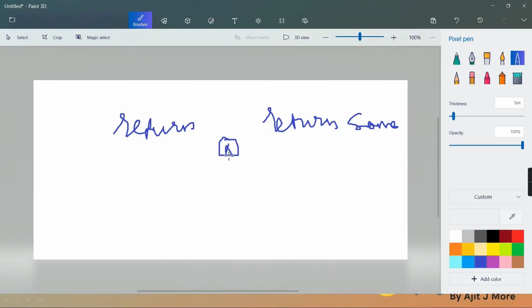If you have A, then B, then D, when I create an object of D, it will call the constructor of B. B will call A. So A constructor is called, B constructor is called.